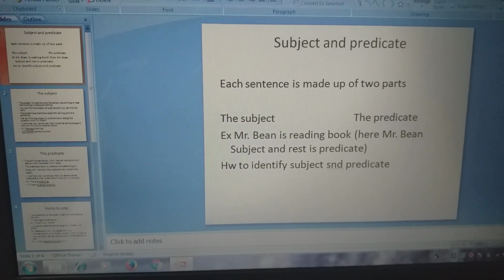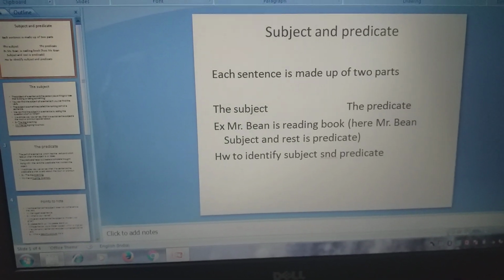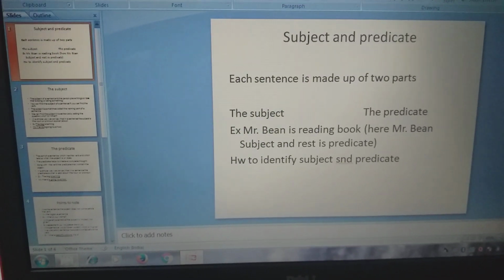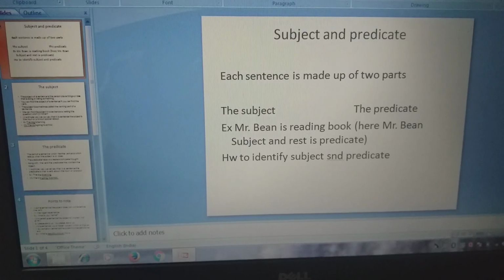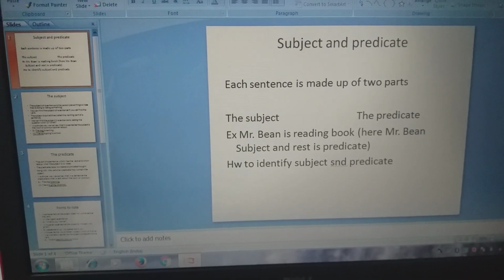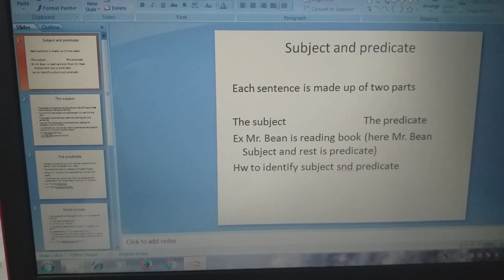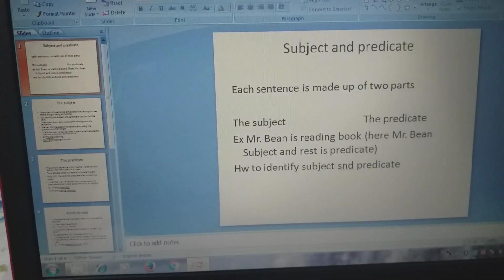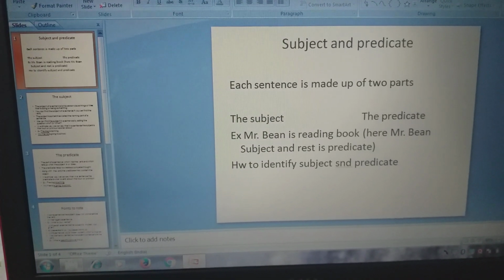Mr. Bean is reading book. What is Mr. Bean doing? He is reading book. Here, Mr. Bean is the subject and the rest is the predicate. The subject is the person we are talking about, and what we say about that subject is the predicate.